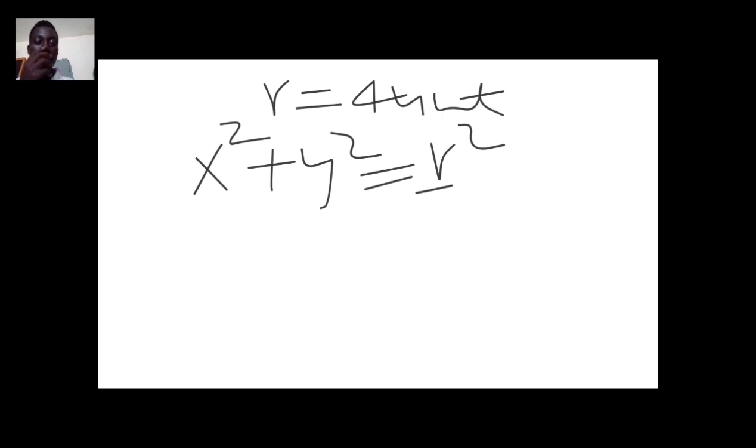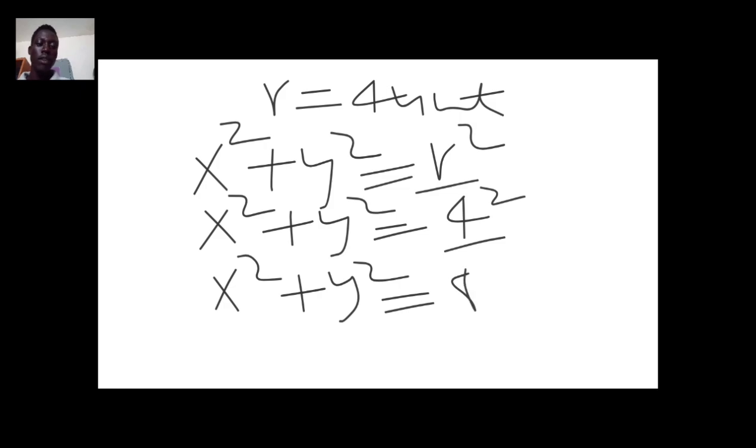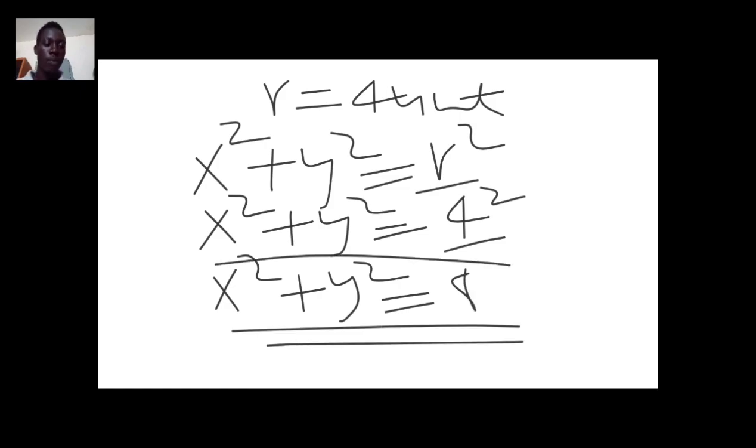Now we replace r with 4, so x square plus y square is equal to 4 square. Finally we simplify, and we have x square plus y square is equal to 8. This is going to be the equation of that circle.